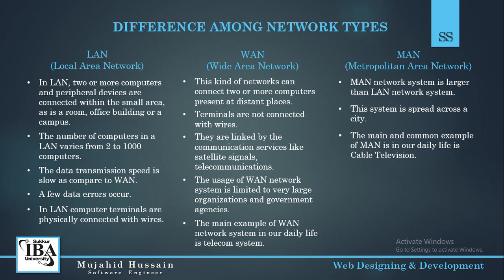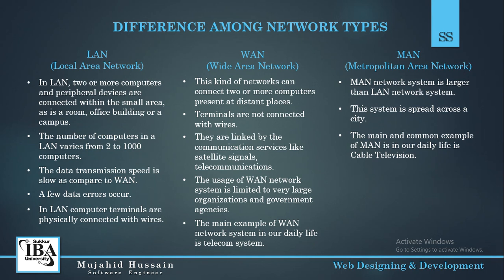The data transmission speed is slow as compared to WAN. Few data errors occur in LAN, and in a LAN computer terminals are physically connected with wires. If we want to expand our network, we use terminals at the end of the cable in LAN.